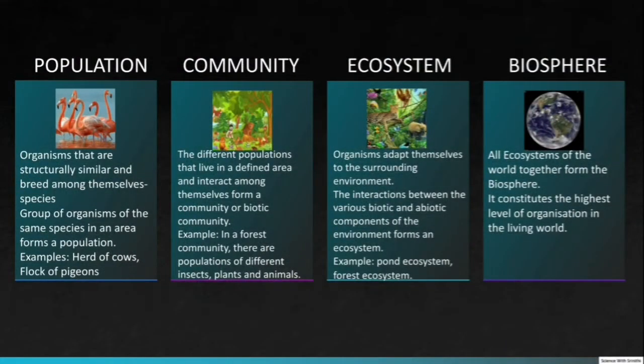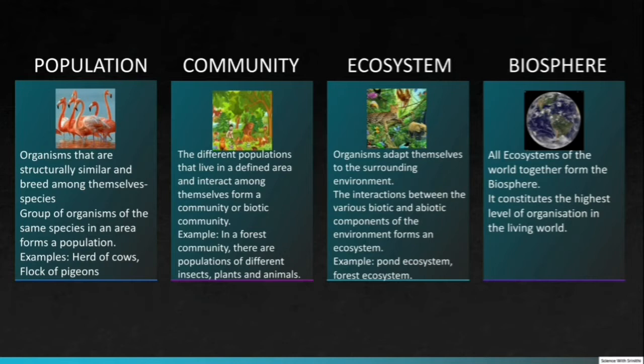Population. Organisms cannot live independently. They depend on each other for a living. Organisms that are structurally similar and breed among themselves to produce young ones are called species. Group of organisms of the same species in an area forms a population. Group of people, herd of cows, and flock of pigeons are some examples of population.